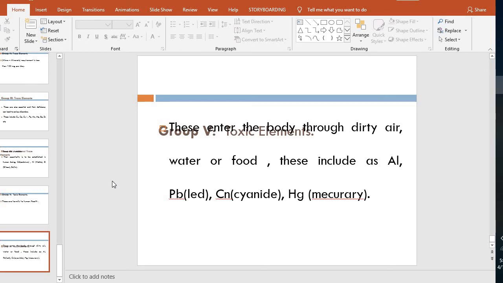They can enter the body through dirty air, water, food, and are very dangerous for the body. These include aluminium, lead, cyanide, and mercury.